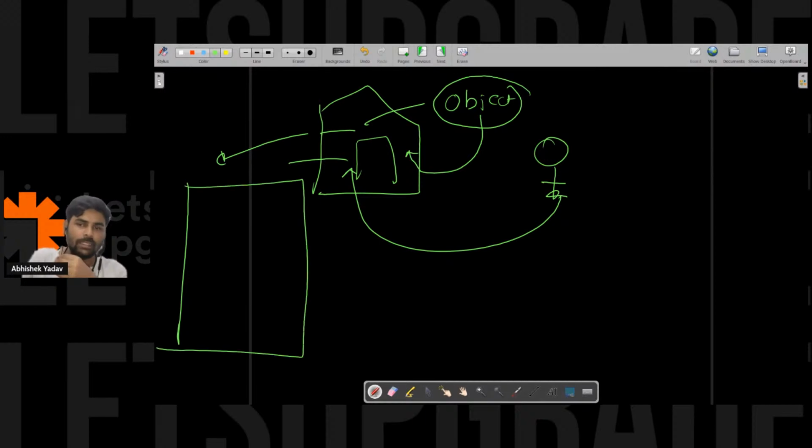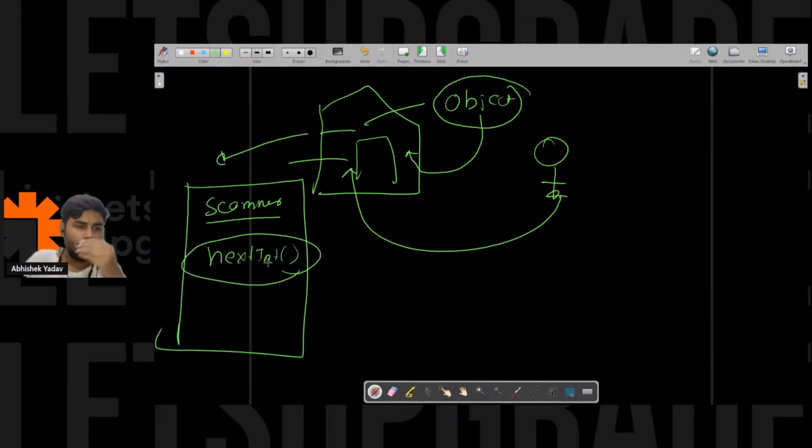So you can assume like this: you have a Scanner class. Inside the Scanner class you have the method nextInt, and you want to use this method nextInt to take the data from the buffer and convert that data into integer format, right? So that's why you are using sc.nextInt. Okay, Anirudh?